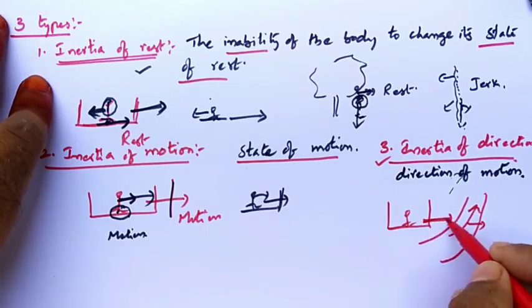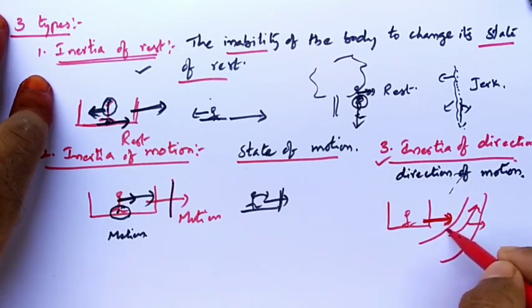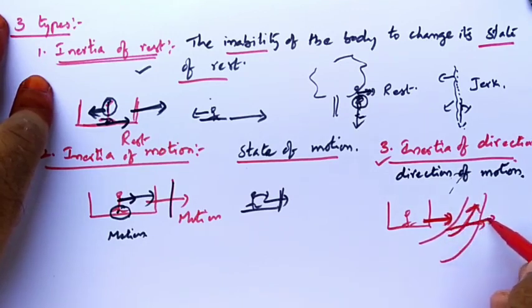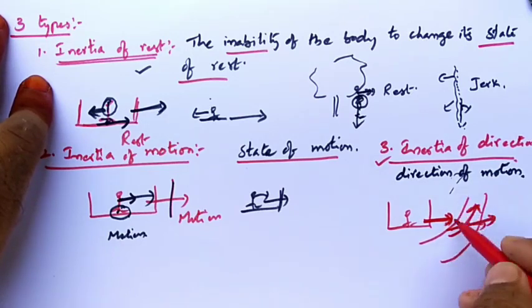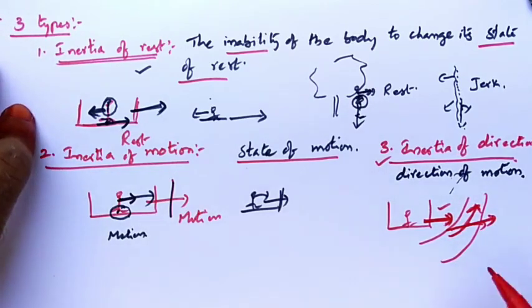So your previous state is a straight line. When the bus is turning, your body is supposed to continue in the same direction. Even though the bus is turning, your body continues in the direction of motion, so that the body of a human being, or whatever it may be, tries to fall. Right? So this is inertia of direction. One more example I'll give.